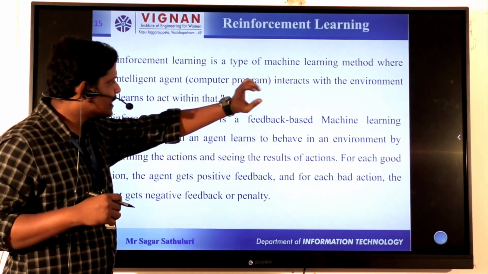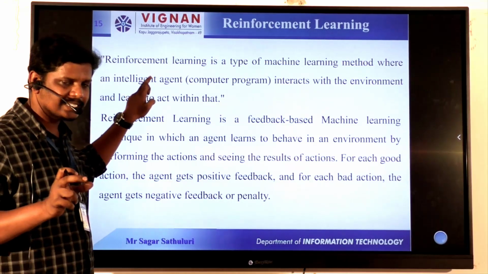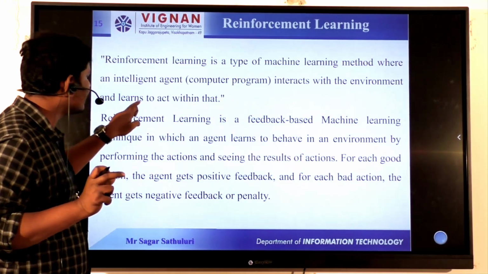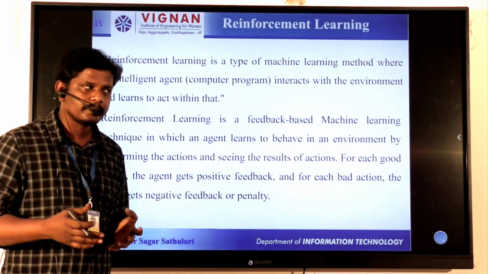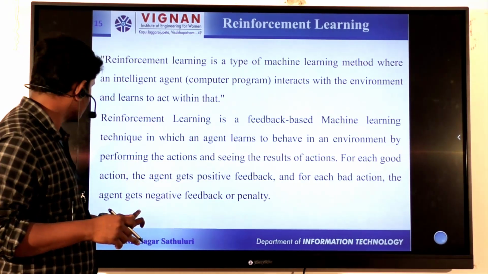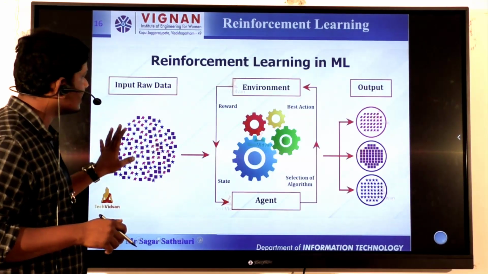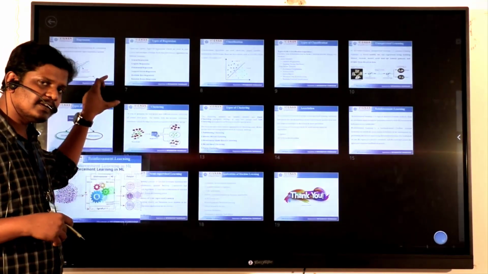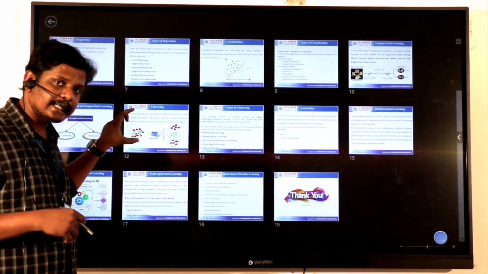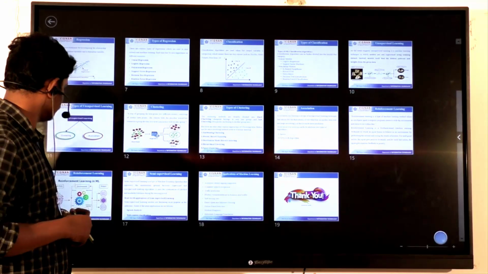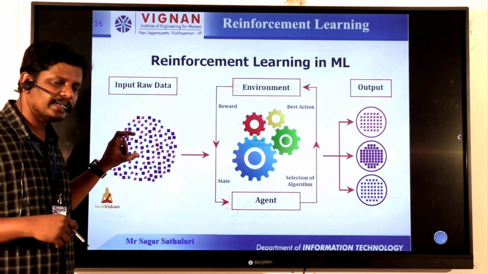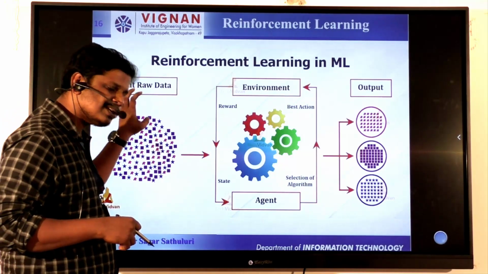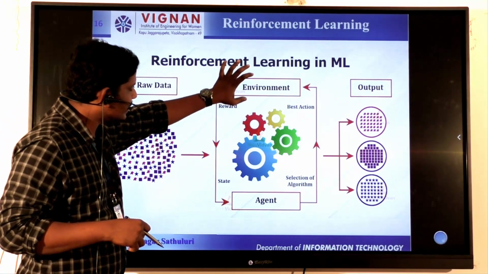So the same thing is described here. It is a type of machine learning method where an intelligent agent, which is nothing but a robot, interacts with the environment and learns to act within it. So that kind of situation is known as reinforcement learning. Reinforcement learning mainly acts with this diagram. It takes the main raw input data, and this raw input data is placed in an environment.